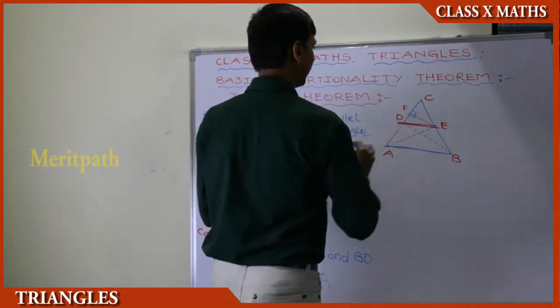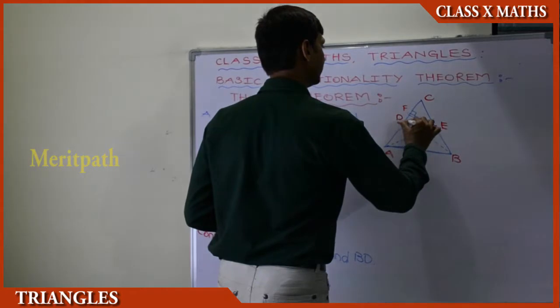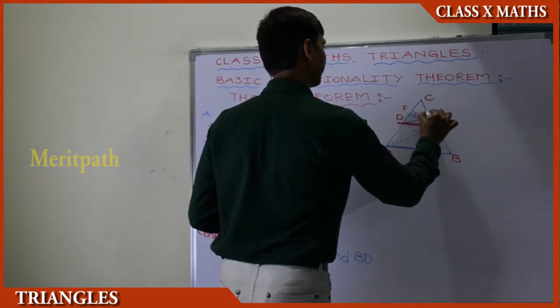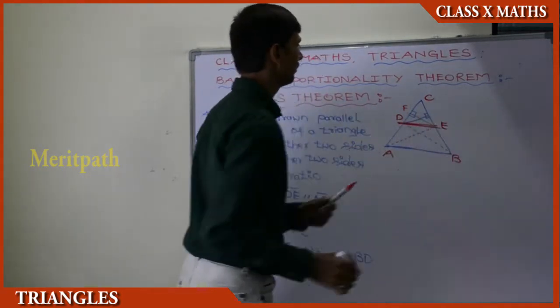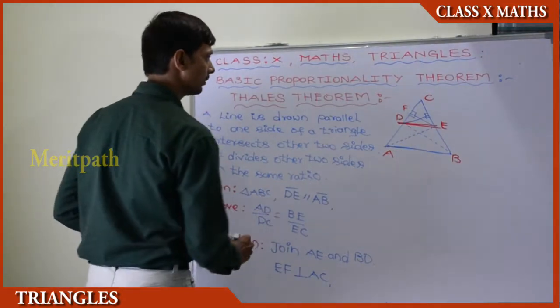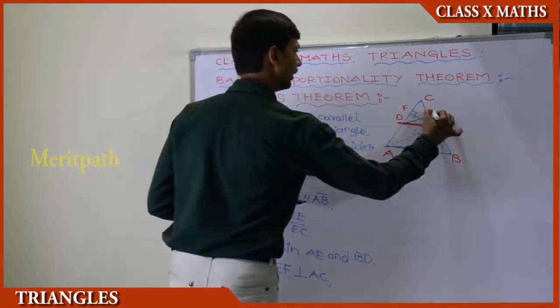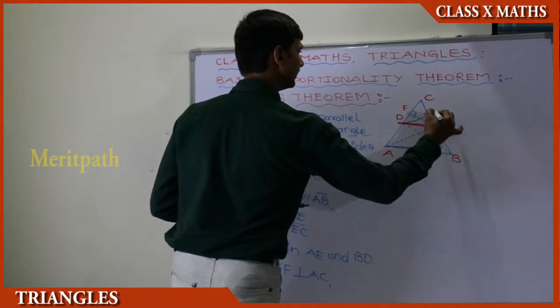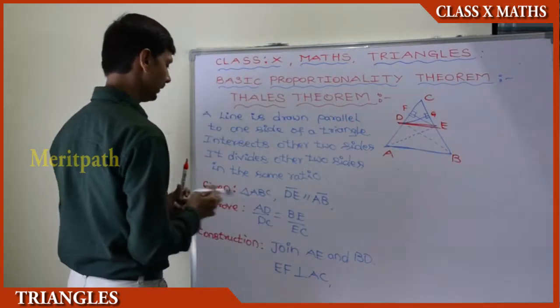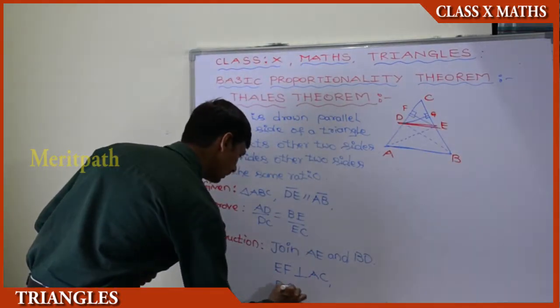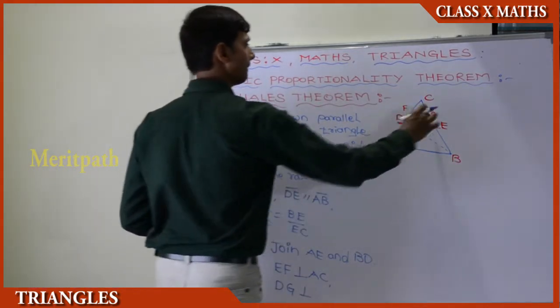Similarly, we draw a perpendicular line from D to BC. Let us take some name here, that is G. So DG is perpendicular to BC.